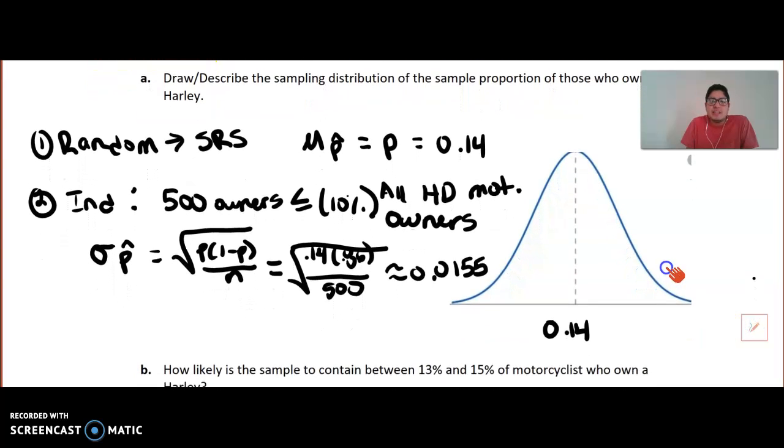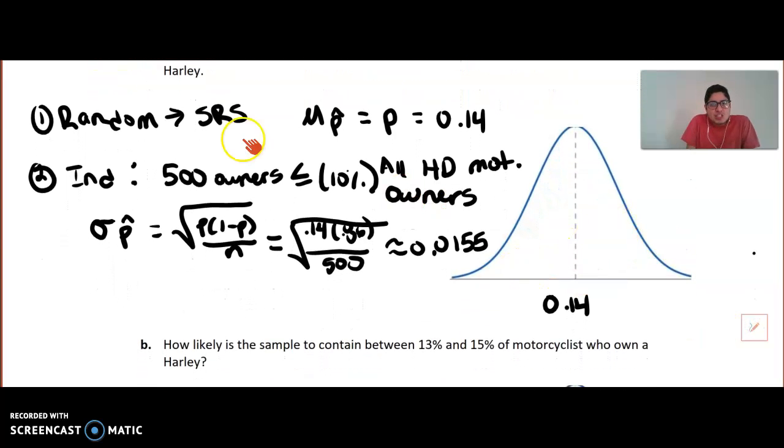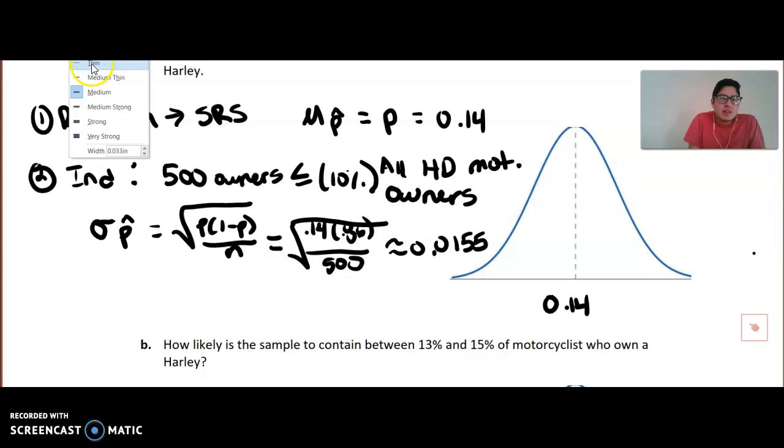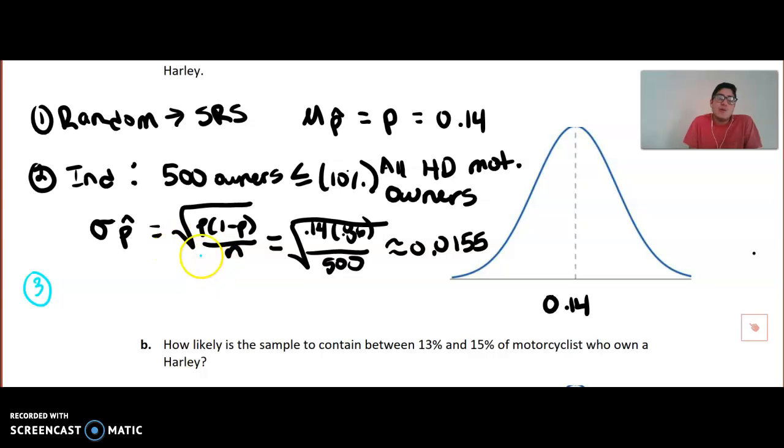The last thing we need is the shape, and again, we're kind of cheating here, but we still need to check the condition. And I'm actually, why is my font so large? Okay. Oh, now I can't see it even better. Okay, so let's go ahead and check the normal condition now, or the nearly normal, or success failure, or large counts condition. But essentially this helps us to do the shape. Where did my cursor go? Do you all see any blue on the, oh, there it is. Okay, I do not like how tiny this one is, but let's see if the normal model is appropriate.